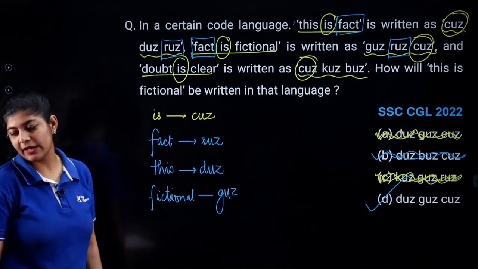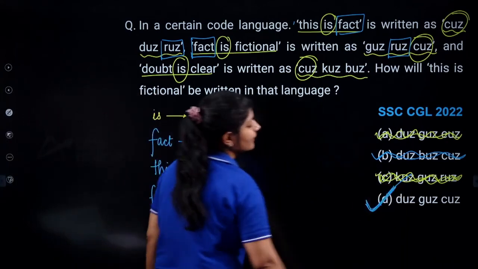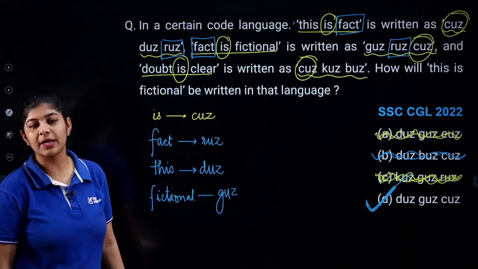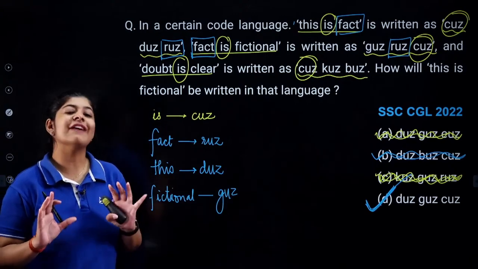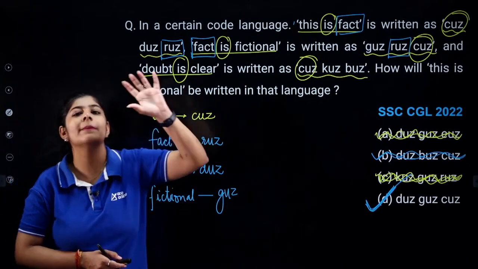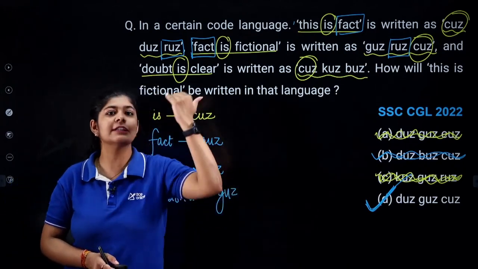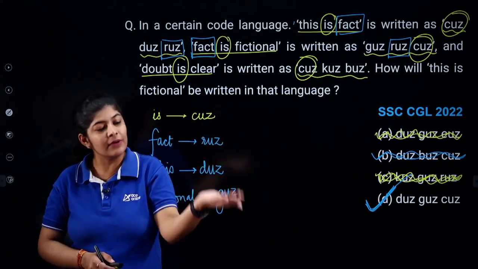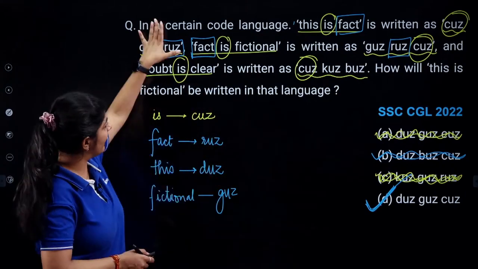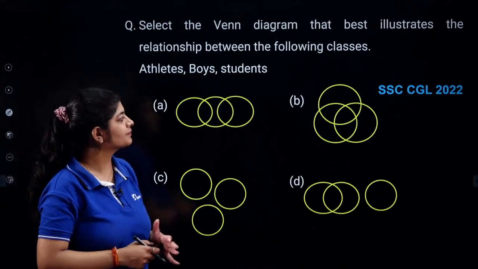Very good, Vinil. Very good, Shrisha. The correct answer over here is your option number D. So whenever you are having such type of problem, just simply focus on the common part or the common data that you are having. First figure out the things from that one and work and find out the rest word after that, right? Next question.